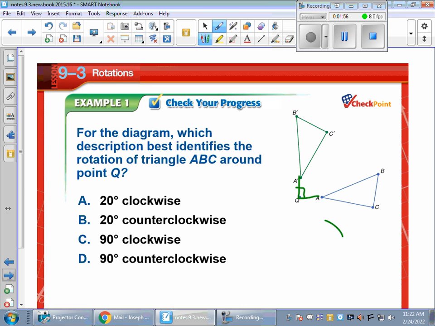Is it clockwise this way, or are we going counterclockwise? And again, in order to understand that, you have to know what's the pre-image to the image. Well, this is your pre-image, this is your image. So we're going counterclockwise. Final answer would be D.